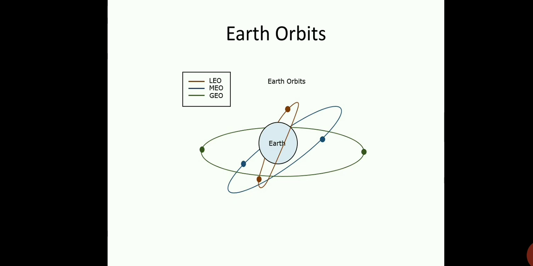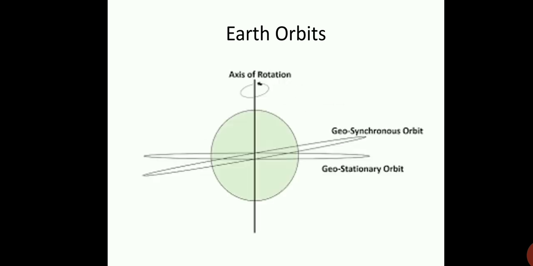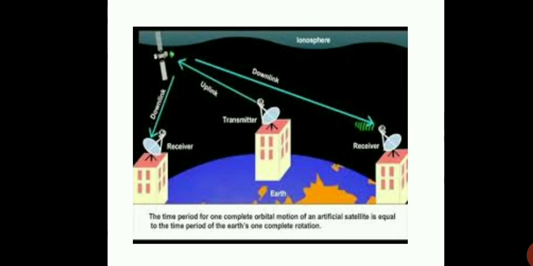Earth orbits. This figure shows the three types of orbits. One is LEO, MEO and GEO. The same Earth orbits, geostationary orbit, and this orbit is in the two directions. This is the transmitter, receiver, downlink, uplink diagram.